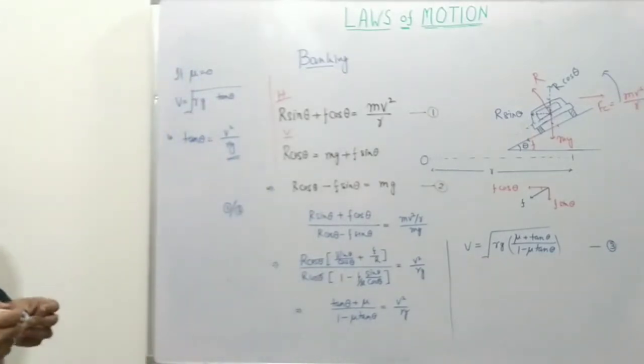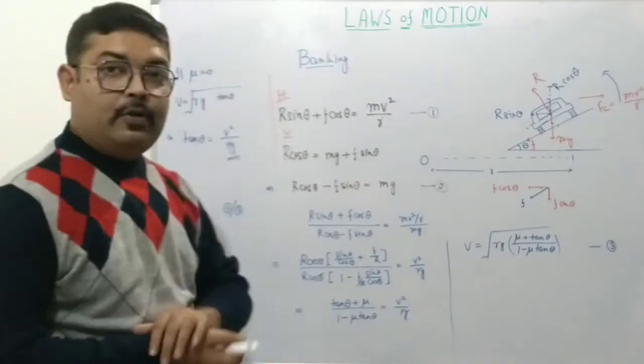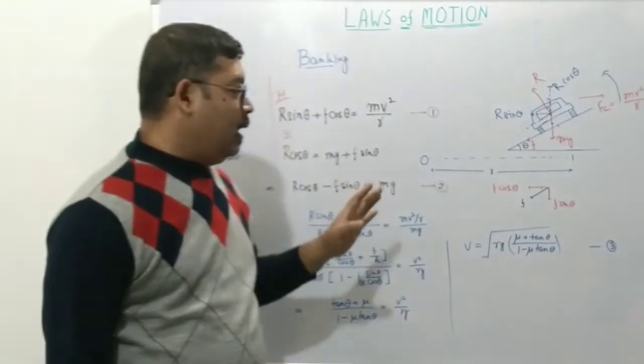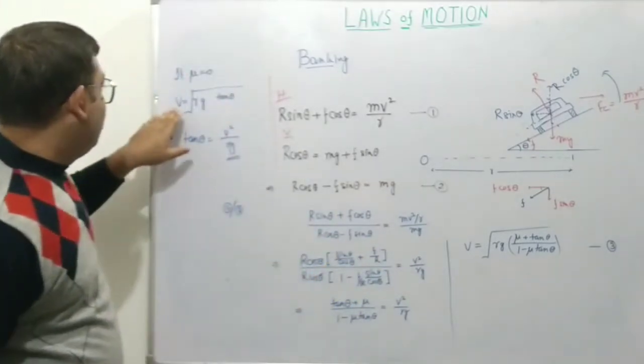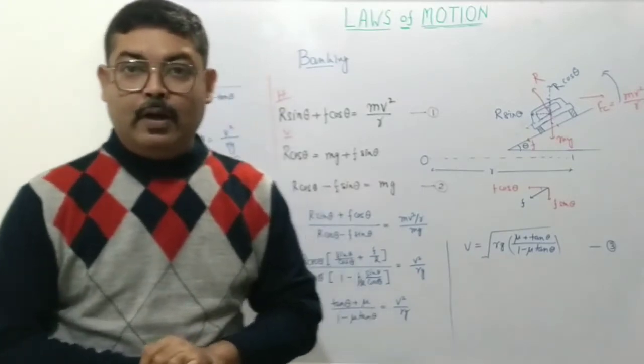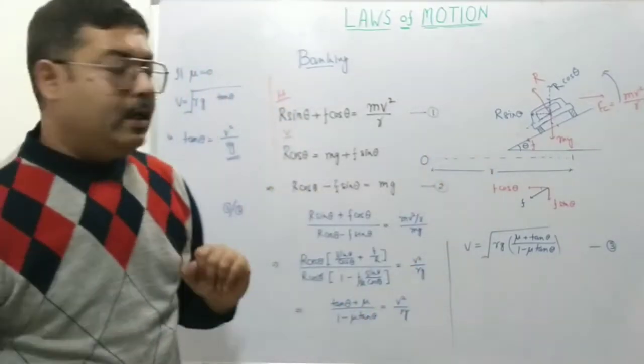So what does it signify? When we say mu equals 0, whether there is no friction or even if there is friction, we have found the value of velocity for which the frictional component is no longer required. To keep the car moving, we no longer need the friction.